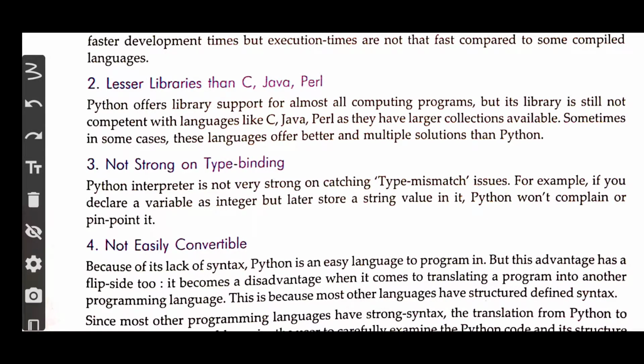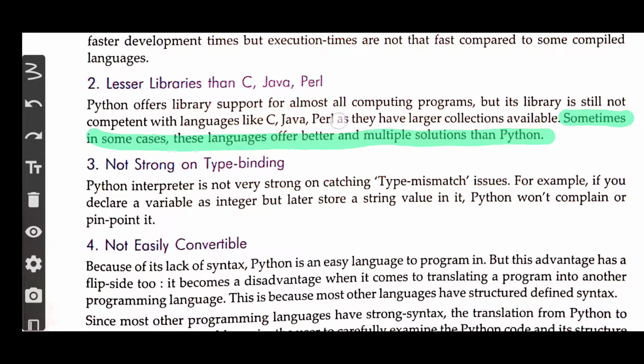It has many libraries, but the number of libraries in Python is less compared to the C programming language, the Java programming language and the Perl programming language. So what happens with this? In some cases, these languages offer better and multiple solutions than Python.